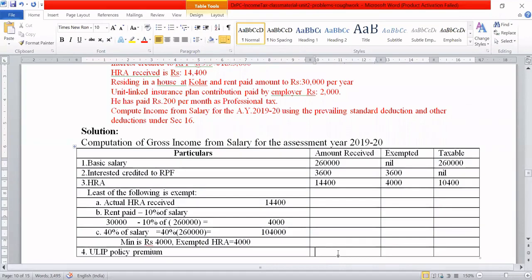So this perk is entirely taxable. How much is the perk? 2,000 rupees. Received is 2,000. Exemption is nil. So the taxable is the entire amount, 2,000 rupees.